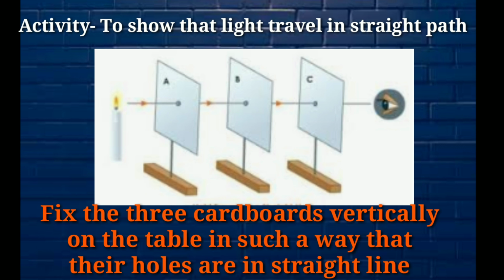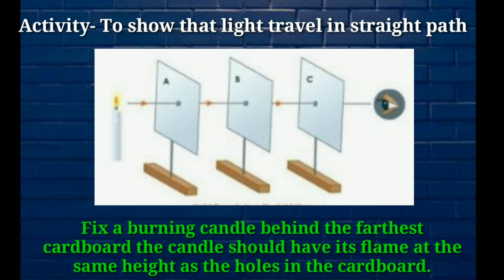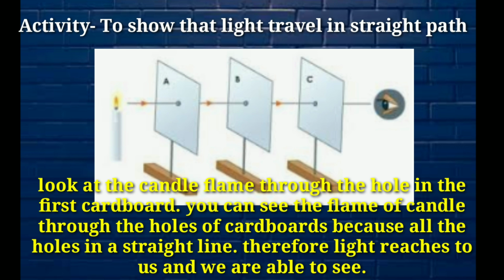One more activity we can do. Fix 3 cardboards, as you can see in the diagram. Fix 3 cardboards vertically on the table in such a way that their holes are in a straight line. Place a burning candle behind the farthest cardboard. The candle should have its flame at about the same height as the holes in the cardboards. Now look at the candle flame through the hole in the first cardboard. You can see the candle flame through the holes of the cardboards.